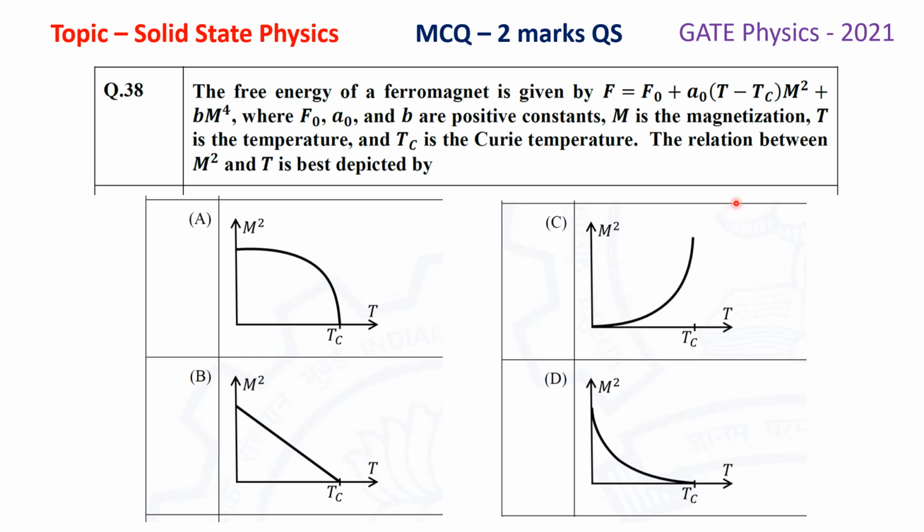The relation between m square and T is best depicted by, so there are 4 plots of m square versus T given. So we have to choose the correct one, which is basically depicting the relation between m square and temperature T. So let us see how to get the correct answer for this question.